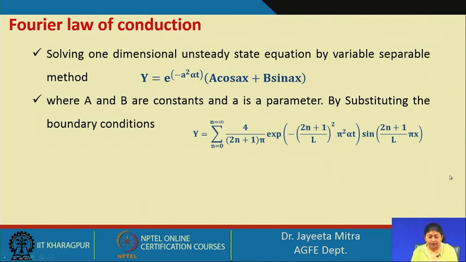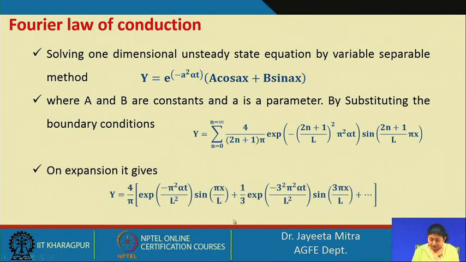Here, putting n equal to 0, 1, 2, we can get the terms, but eventually we have seen in the study that these terms, except the first term, do not significantly contribute to the calculation of the temperature profile, unless the temperature of the sink and the body is very close.